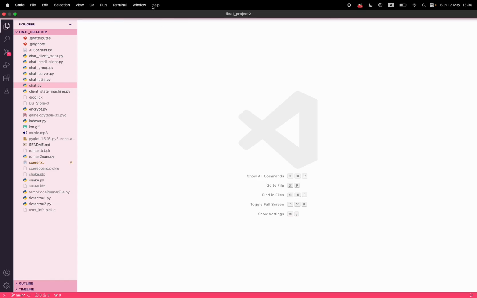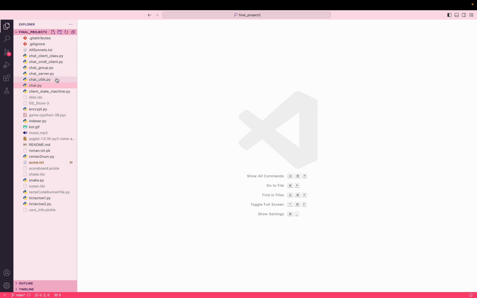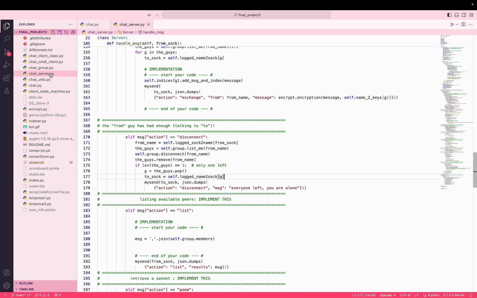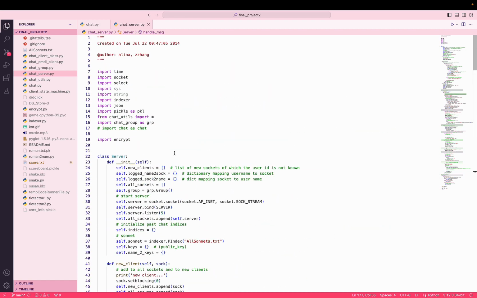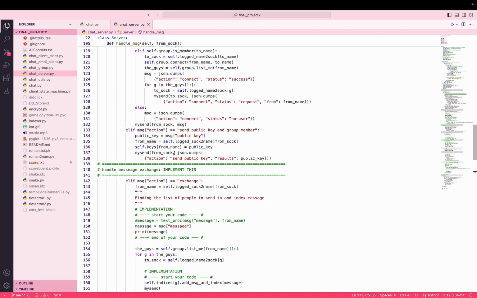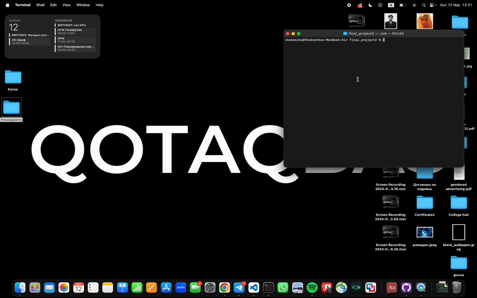Today I'm going to present Monogram, our messenger app, and the way you start it, it's not from chat.py. You go straight to chat server. If we look at the code, we didn't change much here. We left it pretty much the same as the professor gave us. The first thing you do is go to the terminal and write python3 chat_server.py. Starting server, so it already started.